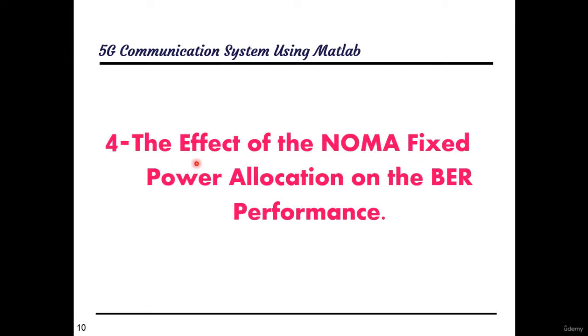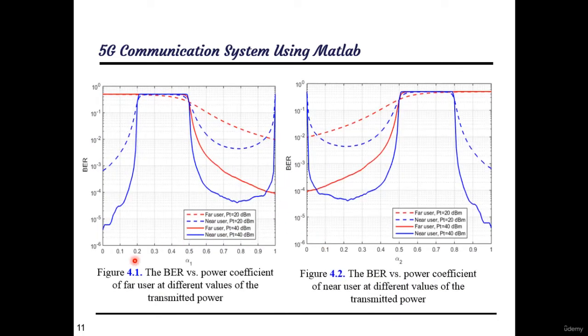The fourth outline, the effect of the NOMA fixed power allocation on the bit error rate performance. Figure 4.1 shows the bit error rate performance versus the fractional power coefficient of the far user at different values of the transmitted power. Figure 4.2 shows the bit error rate performance versus the fractional power coefficient of the near user at different values of the transmitted power. It is clear that the bit error rate performance varies as the fractional power coefficient of the far or the near user changes.